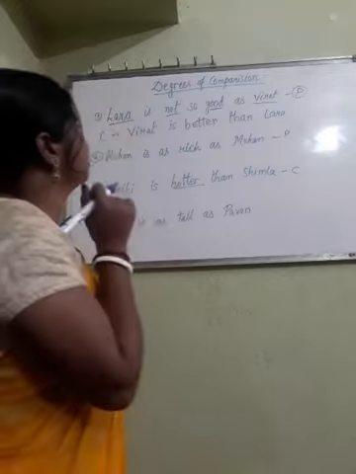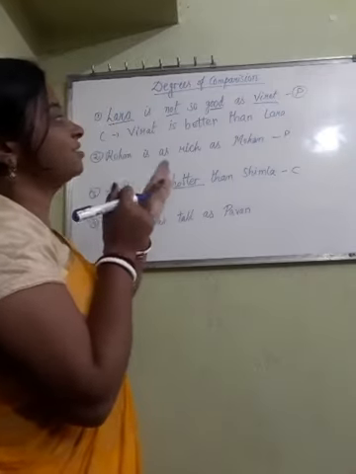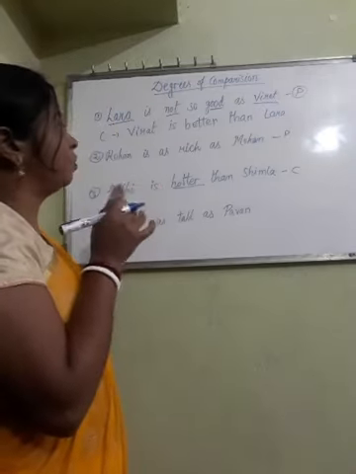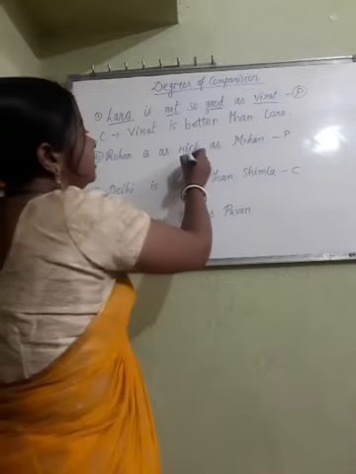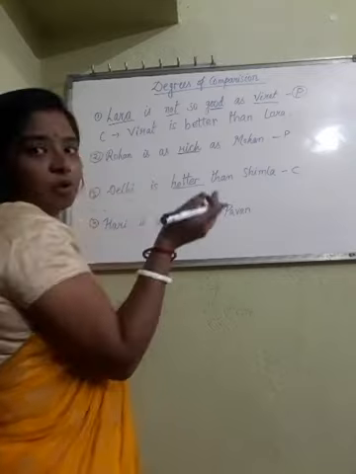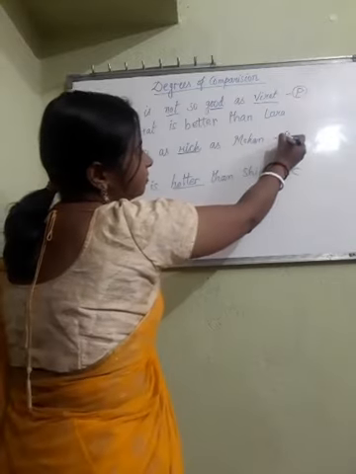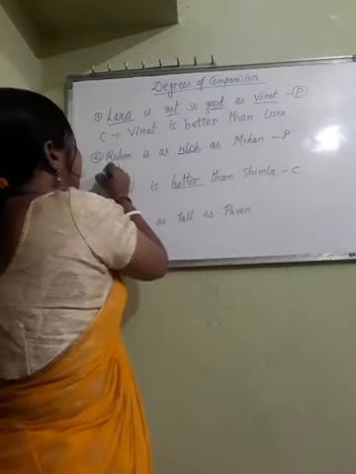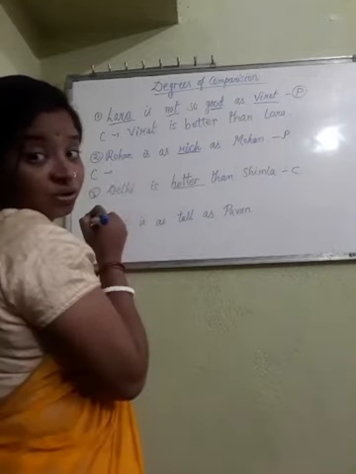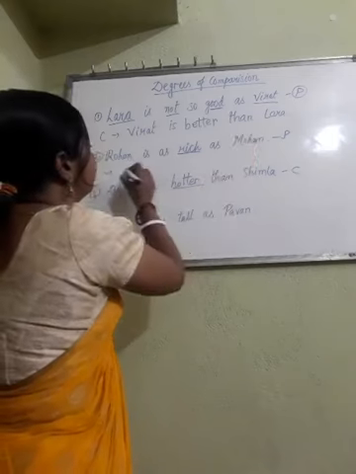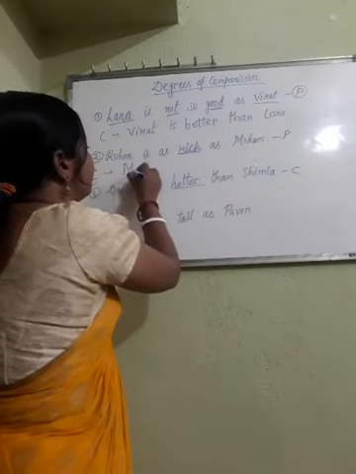Okay. Now coming to question number 2. Rohan is as rich as Mohan. Here this word rich is positive degree, I have written here P. So we have to change it into comparative degree. How can we change this sentence into comparative degree? We have to start from Mohan.